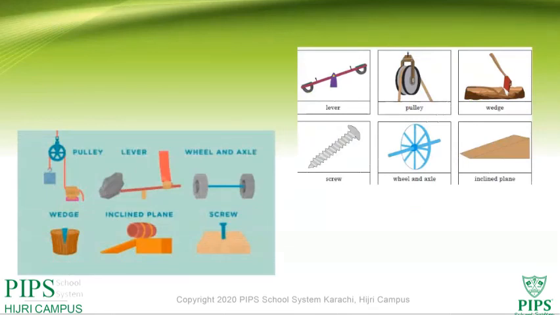So these are some examples of simple machines which we use as tools. These are known as machines, and we have to apply force on them to make things move, like pulley, lever, wheel and axle, wedge, inclined plane and screw. Now read this chapter and look in your surroundings, there are so many simple machines which we use as tools, and we put in effort. You have to apply force to make things move.